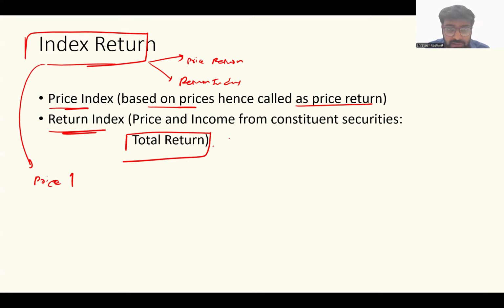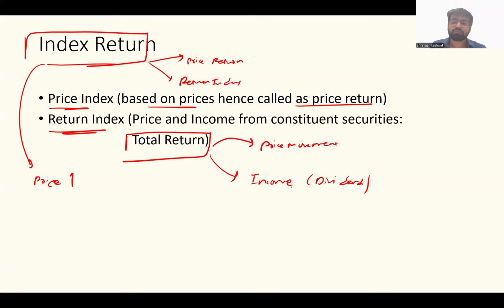Sir, what do you mean by that? Sir, total return comprises the price movement. As a stockholder, if I invest in a stock, I will get two types of return. First, the stock price movement: if the stock goes up, I earn money, and if the stock goes down, I make a loss. Sir, what is the other type of return that I get? It is income that I get from that particular stock.